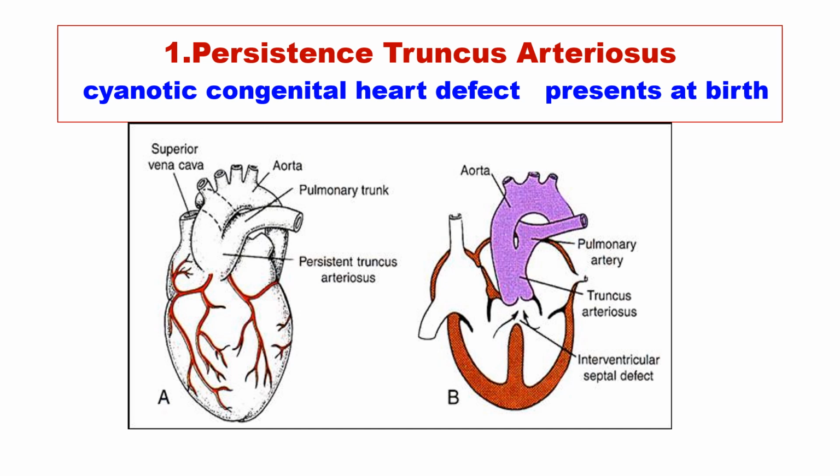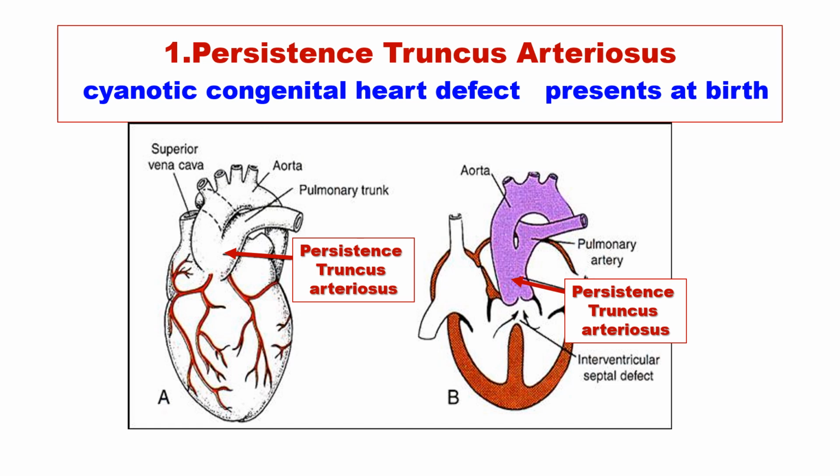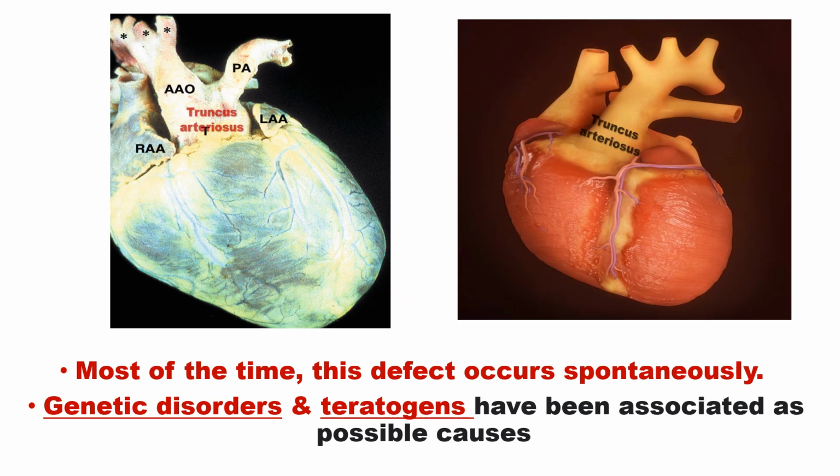Coming to the first and most important congenital anomaly, that is the persistent truncus arteriosus. It is a cyanotic congenital heart defect present at the time of birth. Most of the time this defect occurs spontaneously. Genetic disorders and teratogens have been associated as possible causes.